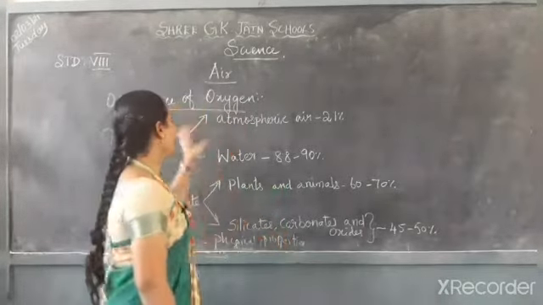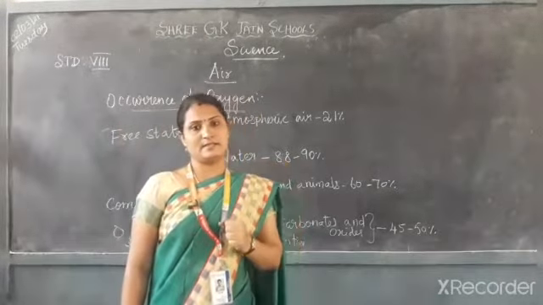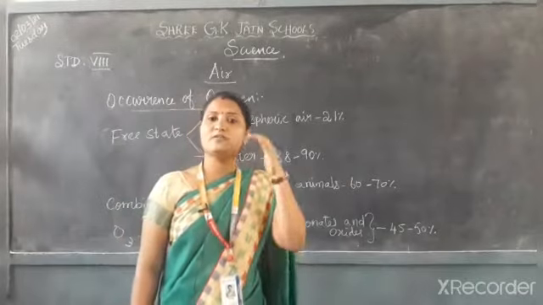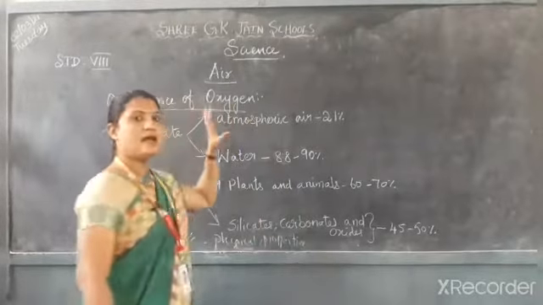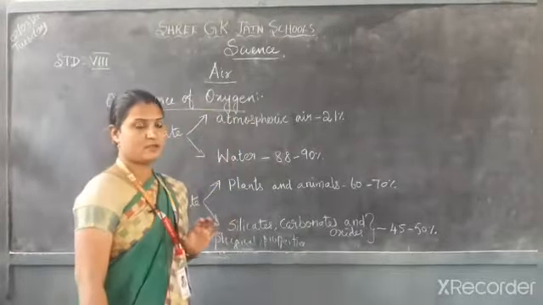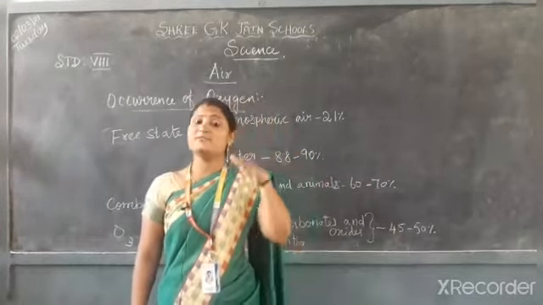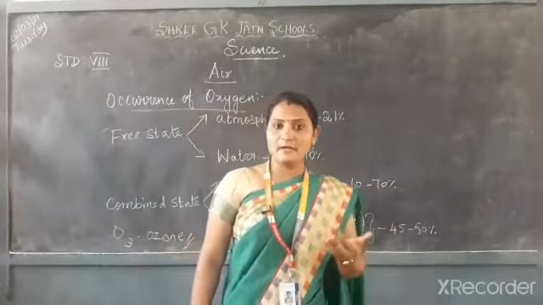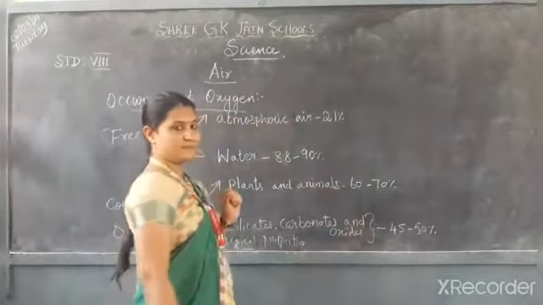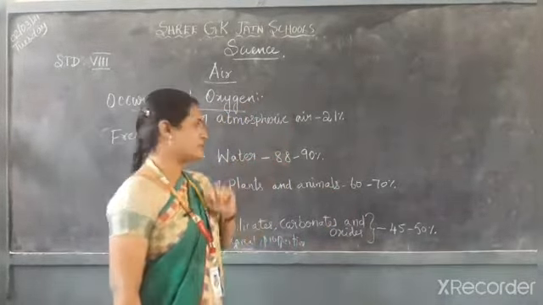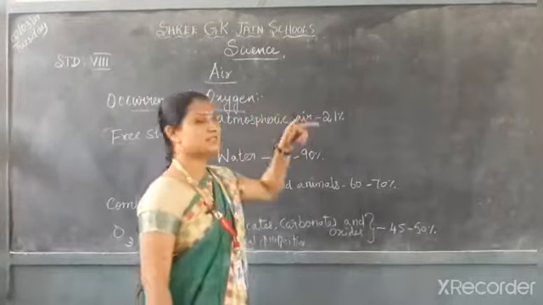See, first one, occurrence of oxygen. So, wherever the oxygen is present, how it is present and how much of it is present. See, it is present in the free state as well as the combined state. Free state means it can exist as an individual element, or it can combine with any other element. See, first one, free state. How does oxygen be present as a free state? It is in atmospheric air. In the atmospheric air, it is present in the free state.